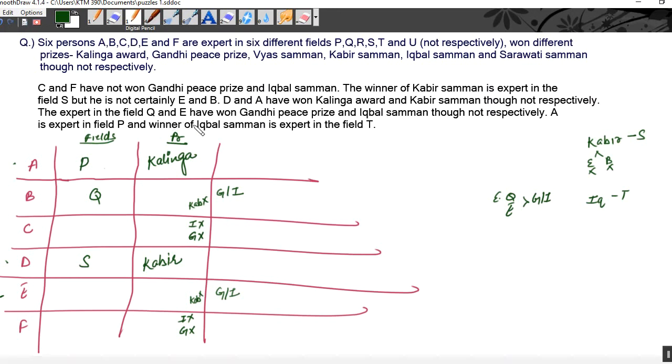A is expert in field B and winner of Iqbal Samman. Okay, now we are left with which Samman? We are left with Vyas and Saraswati Samman. Kabir turn, Kalinga Award turn. Right, let's see which Sammans we were having. We were having Kalinga, Gandhi Peace Prize, Vyas Samman, Kabir Samman, Iqbal Samman, Saraswati Samman. Right?